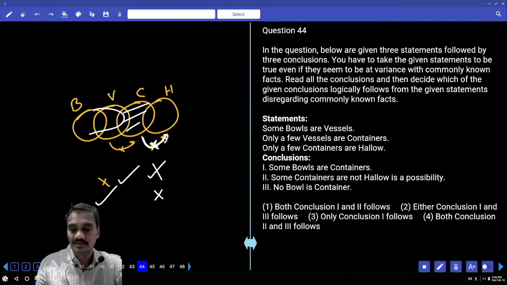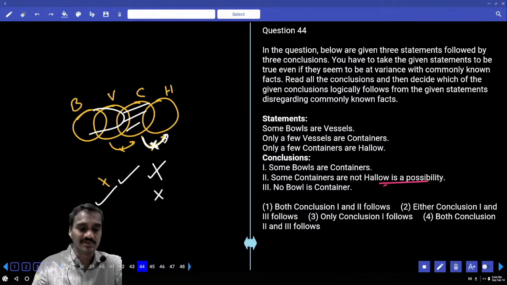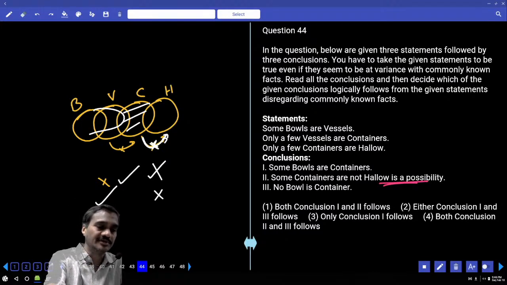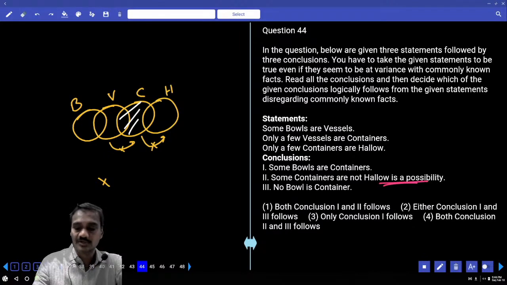Secondly, possibility. Some containers are not hollow, is it a possibility or not? Yes, some containers are not hollow is a possibility. Then some containers are not hollow. Now where are the containers here? These are the containers we have. Now these are the containers which are not hollow. Hollow. Is it true or not?